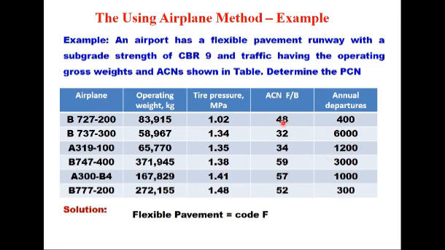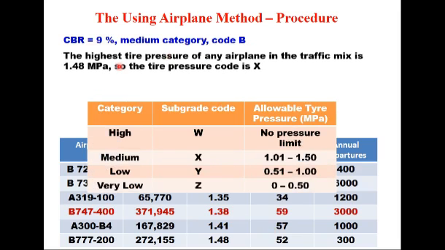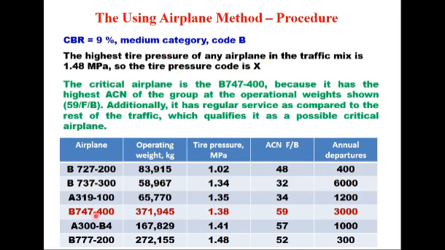First thing is that because of flexible pavement, we assign a code F. Then CBR is 9 and therefore it is medium category, so we assign a code B. The highest tire pressure of any airplane in the traffic mix is 1.48 MPa, and corresponding to this you have the medium category, that is X. So the tire pressure code is X. The critical airplane here is this one, B747-400, because it has the highest ACN number of 59, and additionally it has a regular service also.